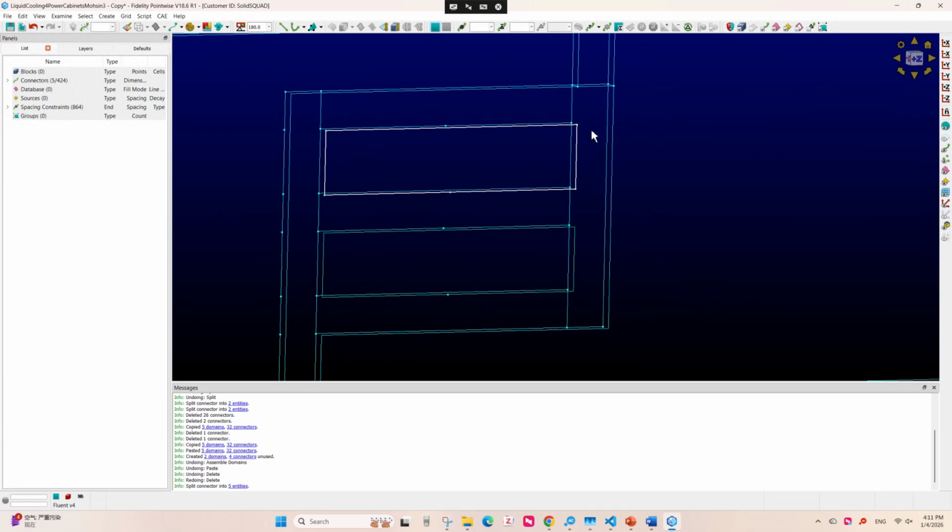Okay. So you see, initially it was this line connector. Earlier there was 1 line connector, and right now there are more. Yeah, that's how we split it.